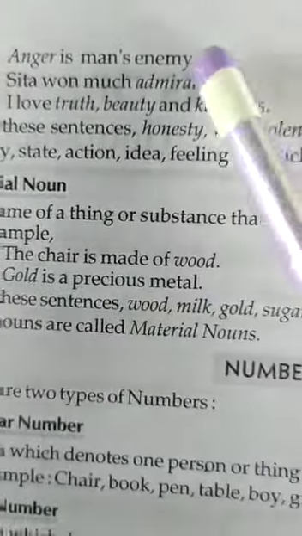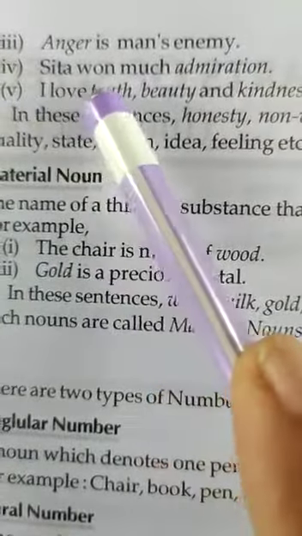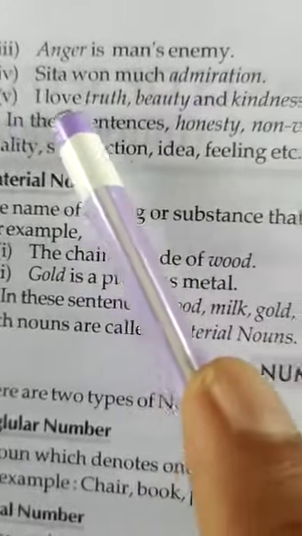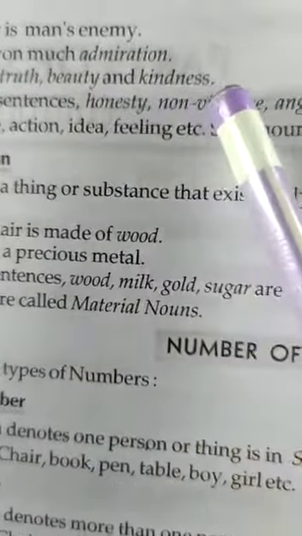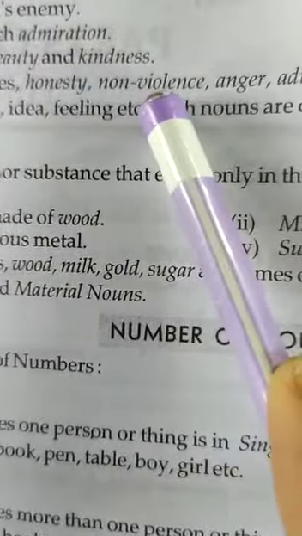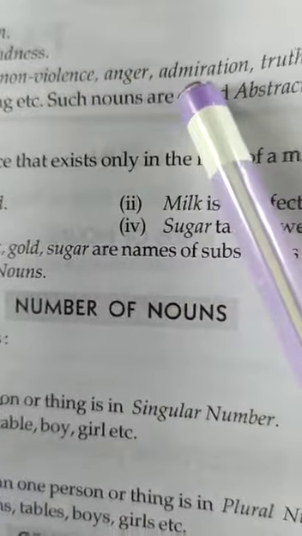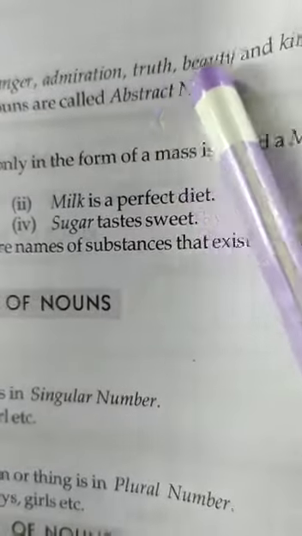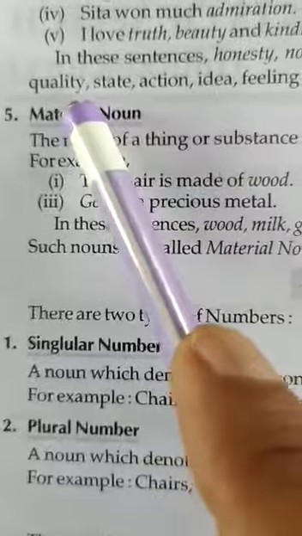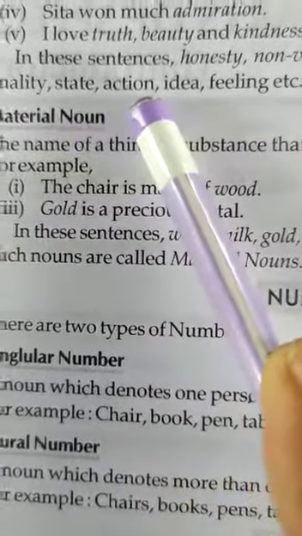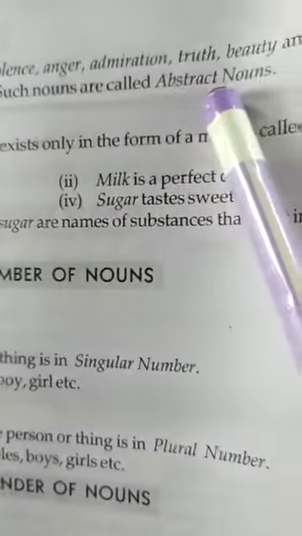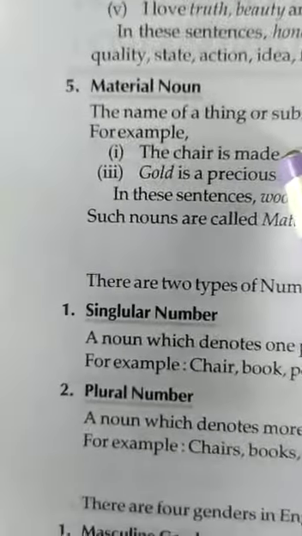Anger is man's enemy. Sita won admiration. I love truth, beauty and kindness. In these sentences, honesty, non-violence, anger, admiration, truth, beauty and kindness refer to quality, state, action, idea, feeling, etc. Such nouns are called abstract nouns.